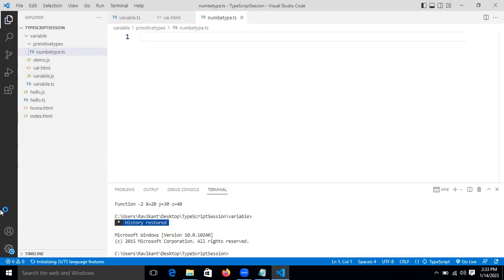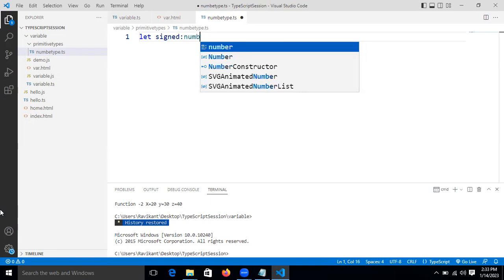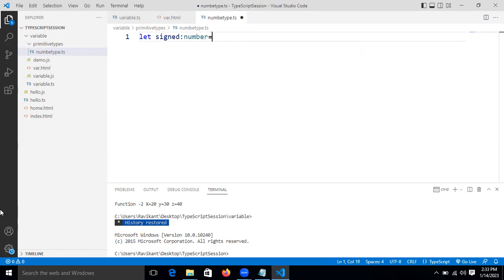Now inside that, let's declare a signed number. What is a signed number, friends? Positive and negative numbers, with the symbol. If we write any number with the symbol, that number is called a signed number.